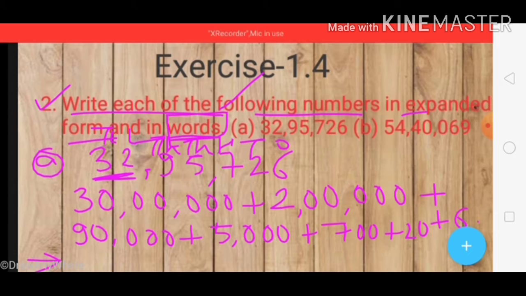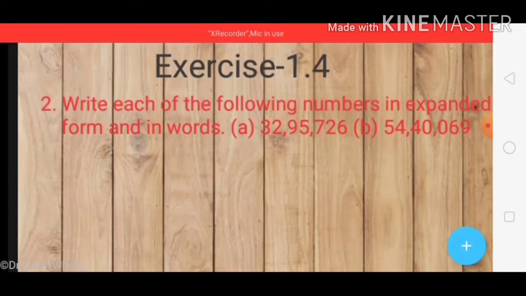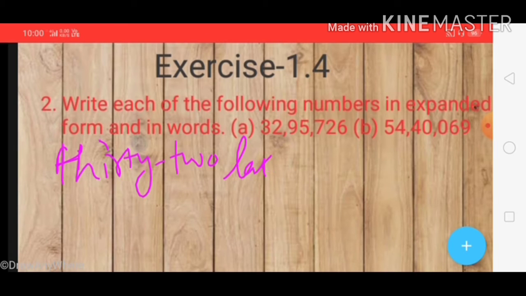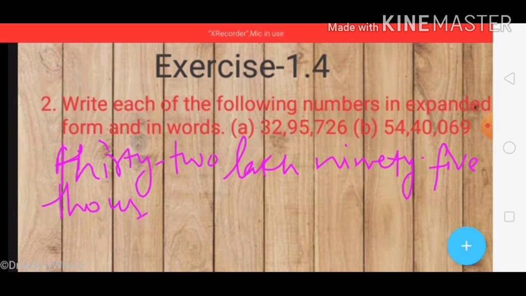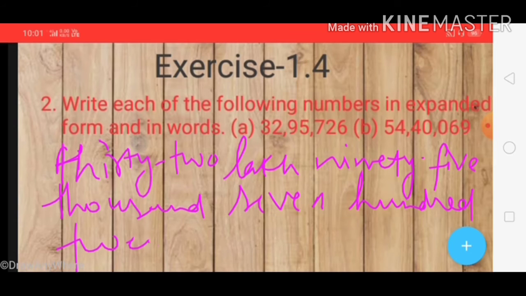So 32 lakh 95,726. So in the same way we should do B, C, D parts.